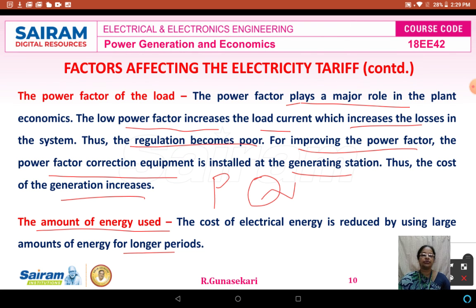Okay, dear students, I hope that in this lecture video you clearly understand what is the definition of tariff, why we have to fix the tariff, how to fix the tariff for different consumers, what are the characteristics of the tariff, what are the objectives of the tariff, and what are the factors that affect the tariff. Before we fix the tariff, these are the terms we should know, then only we can fix the tariff for different types of consumers or for different types of loads.